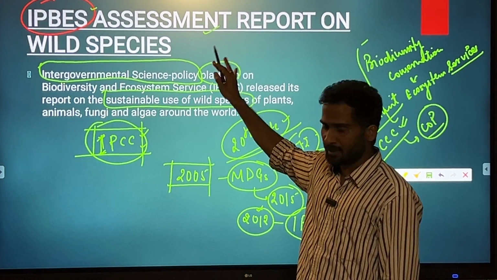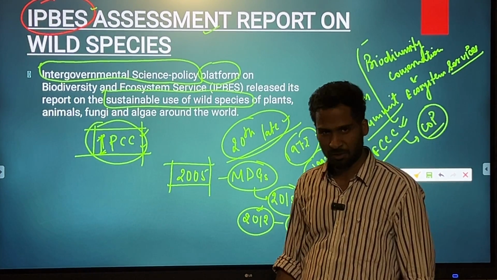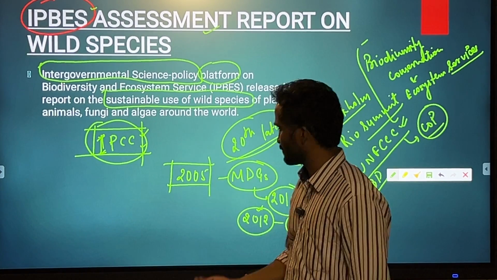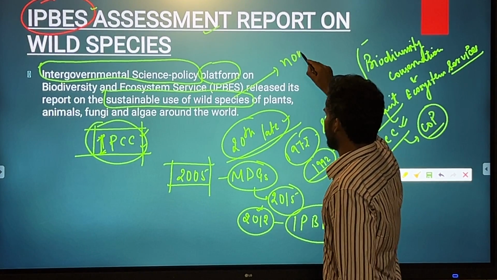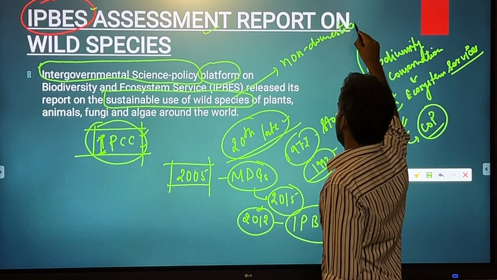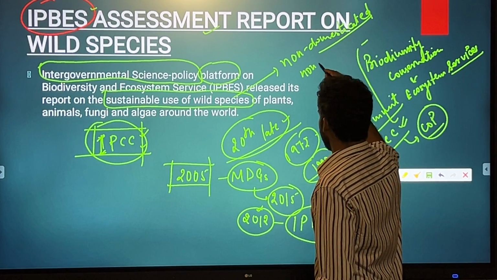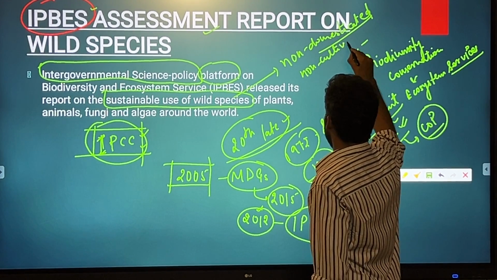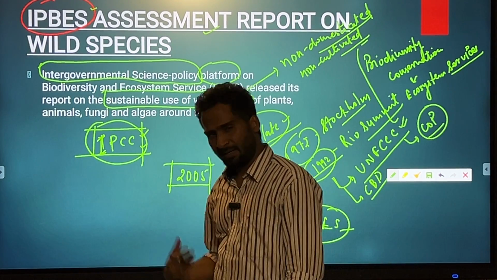So this report is mainly based on the theme called sustainable utilization of wild species. Wild species are the species that cannot be domesticated, that are non-domesticated, non-cultivated, but are directly related to human beings.